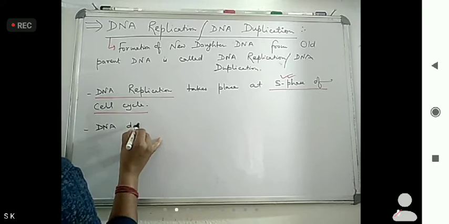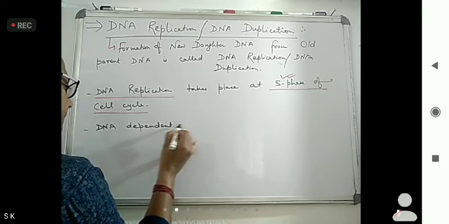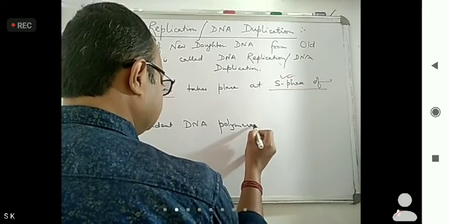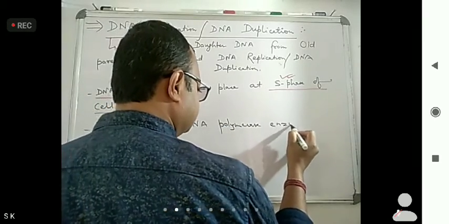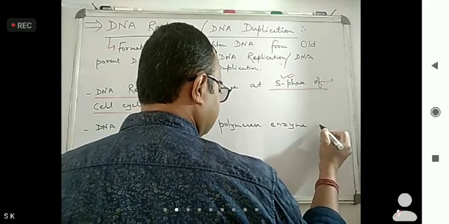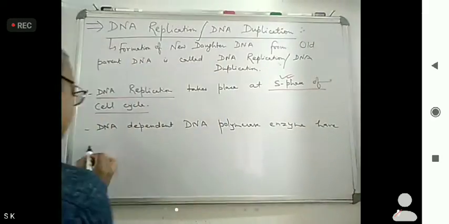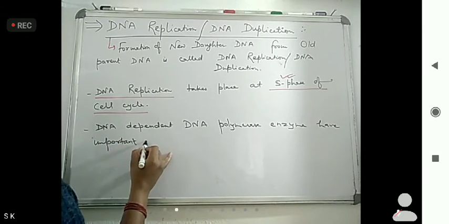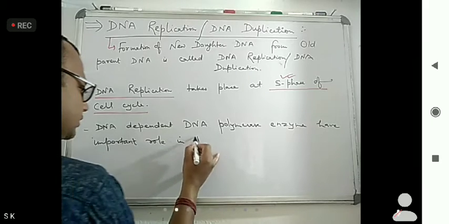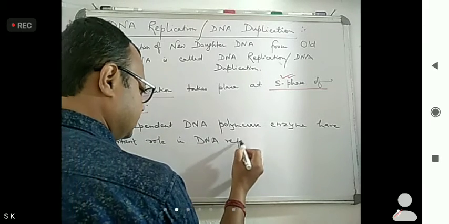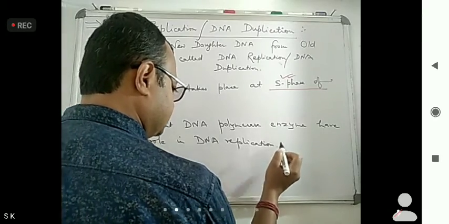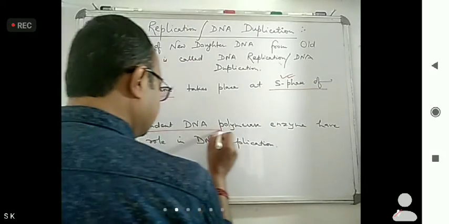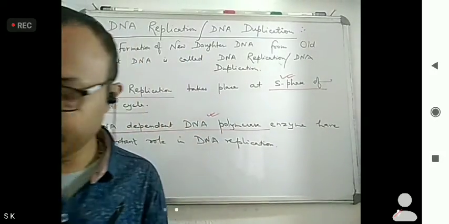DNA dependent DNA polymerase enzyme has an important role in DNA replication. Which enzyme is that? DNA dependent DNA polymerase enzyme. Okay.